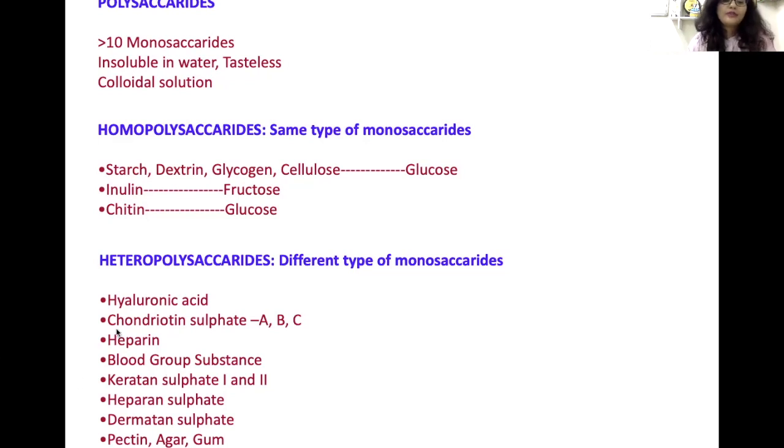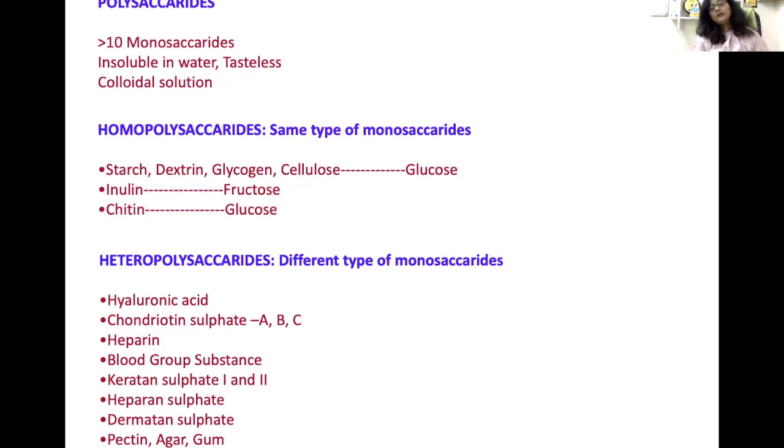Examples are hyaluronic acid and chondroitin sulfate, which has three types: A, B, C. Then heparin, blood group substances, keratan sulfate 1 and 2, heparan sulfate, dermatan sulfate, and pectin, agar, and gum. All these are polysaccharides.